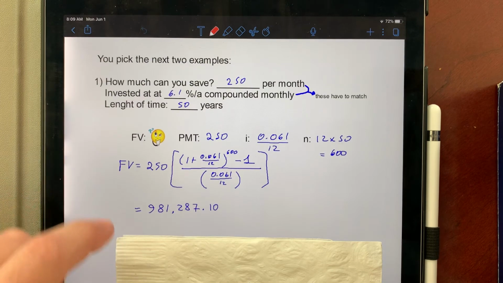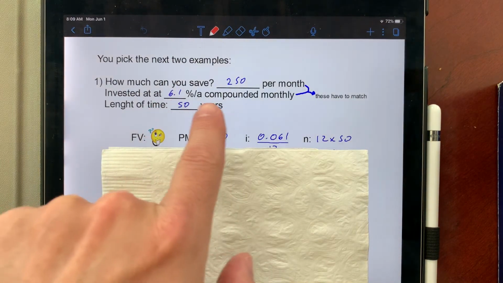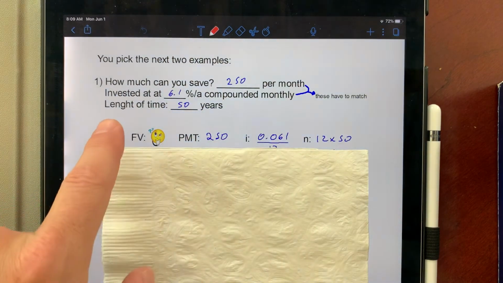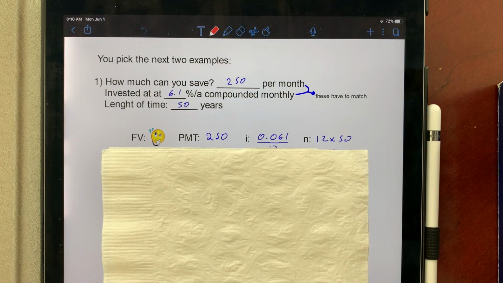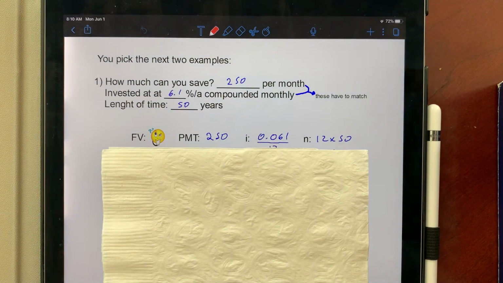Usually I just ask students, okay, how much can you save and at what interest rate. So we got this one from last class. If you save $250 per month at 6.1% compounded monthly, how long can you leave it there? And I just made up 50 years just to make it really impressive. So 250 every month for 50 years at 6.1%. How much money will you have?